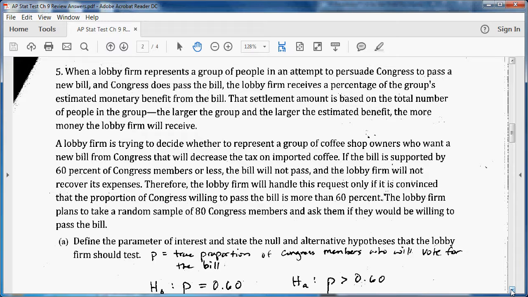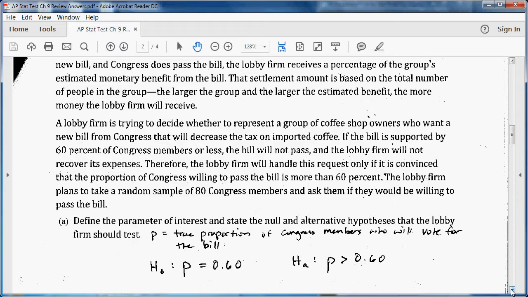So for part A, we need to define the parameter of interest and state the null and alternative hypotheses that the lobby firm should test. P is the proportion of Congress members who will vote for the bill. The null hypothesis would be that P is equal to 0.60. The alternative hypothesis would be that P is greater than 0.60.